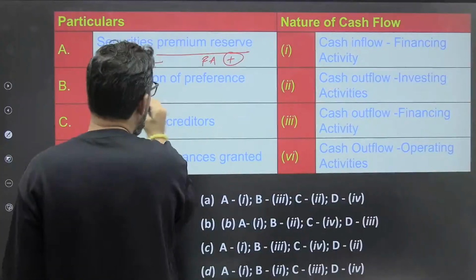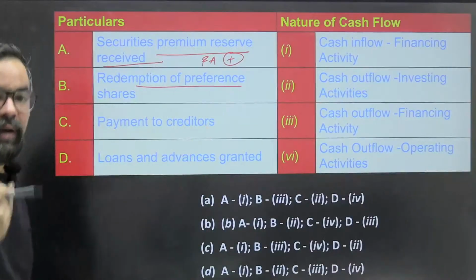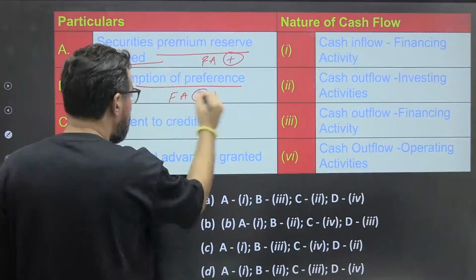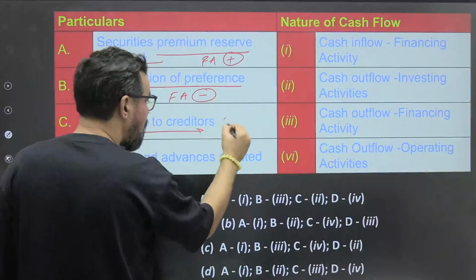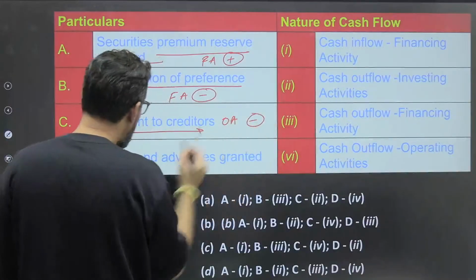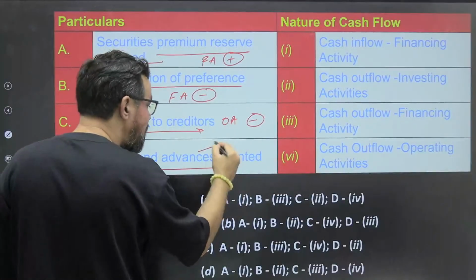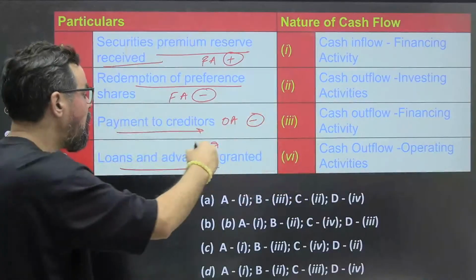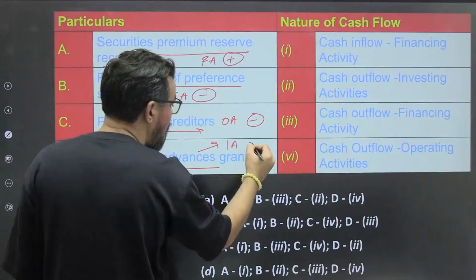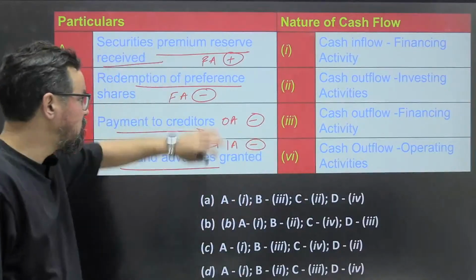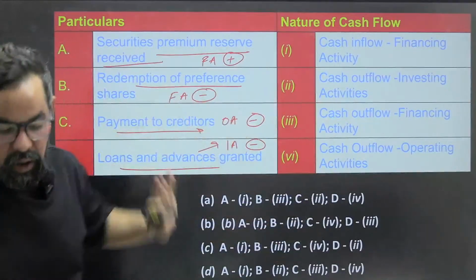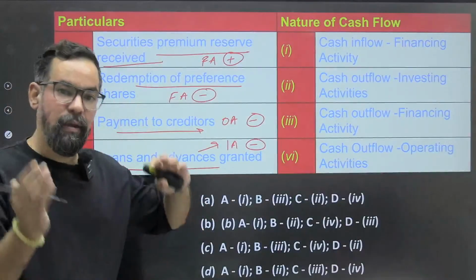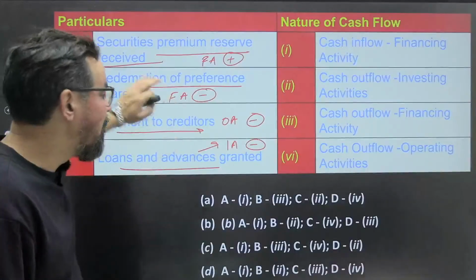Redemption of preference shares, they did buyback of shares. This is again financing activity outflow. Payment to creditors, operating activity outflow. Loans and advances granted to other company: if you, as a company, are giving loan to some other company, it is investing activities outflow. So this is your match. Whatever is matching, that is your answer for this particular question. Understood, guys? So two types of question, one in the form of numbers, another in this particular form.